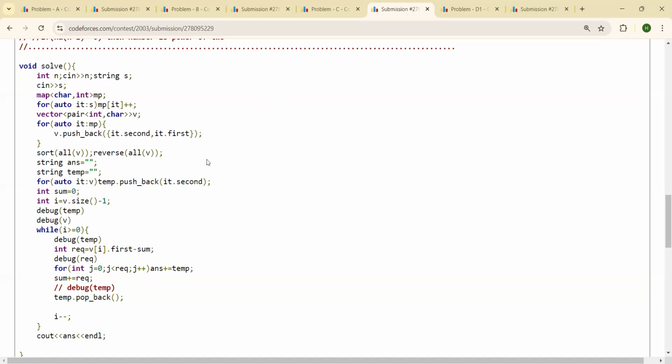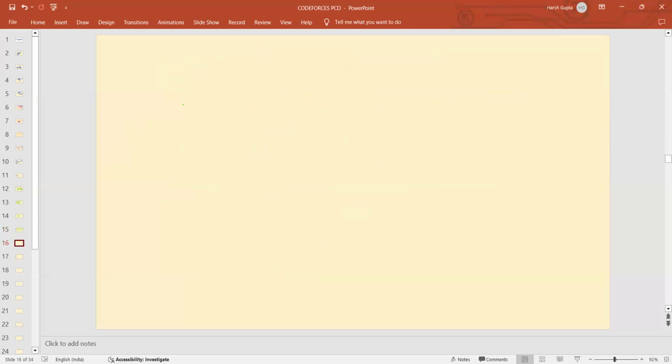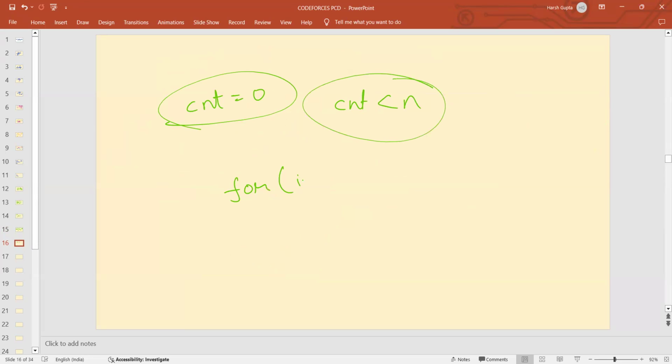So there are multiple ways via which you can implement. Every time there is one more possible way. One more possible way which I thought of during the contest was, initially the number of characters that you have taken is 0. Okay, so what you can do, for every time till the value of count is lesser than n, you can traverse a for loop of i equals to 0, i lesser than 26, i plus plus. And every time you get a character that has a frequency greater than 0, you can simply add that character to your answer string and decrement the frequency of that character and increment your count.